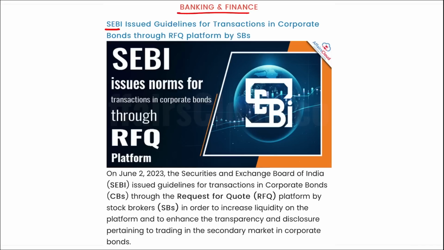Banking and finance. SEBI has issued guidelines for transactions in corporate bonds through RFQ platform by SBs. First is your RFQ, second term is your SB. What is SB? SBs are your stock brokers, right? And RFQ is your request for quote. So remember, SEBI issued guidelines for transactions in corporate bonds through the request for quote platform by the stockbrokers in order to increase the liquidity on the platform and to enhance the transparency and disclosure pertaining to the trading in the secondary market in the corporate bonds.